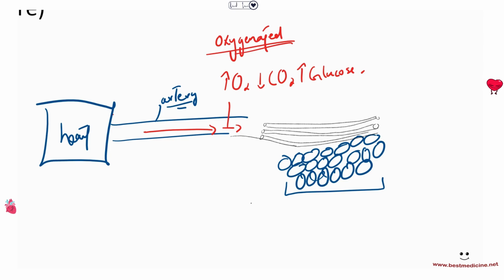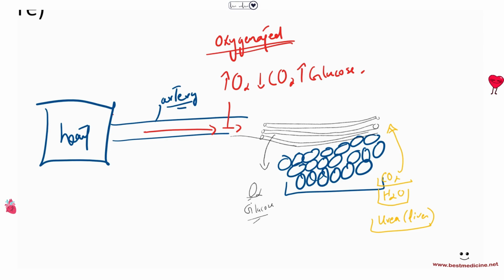So when the oxygenated blood goes into the capillaries to the tissues, oxygen leaves, right? Oxygen is going to leave, and glucose is going to leave the oxygenated blood. What about carbon dioxide? Carbon dioxide is released as a product of respiration, right? It's a waste product. So CO2, which is a waste product, and water, which is also a waste product of aerobic respiration. You could also have other waste products such as urea, if you're talking about liver cells. You could also have something called creatine. All these are waste products, and they will go back into the blood.